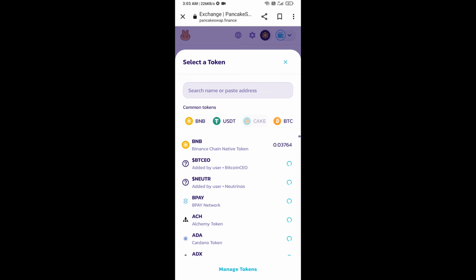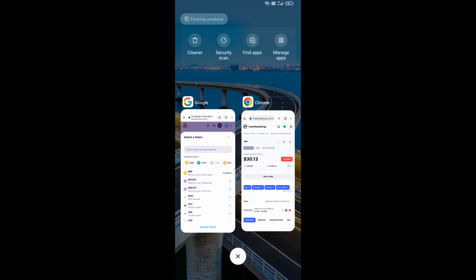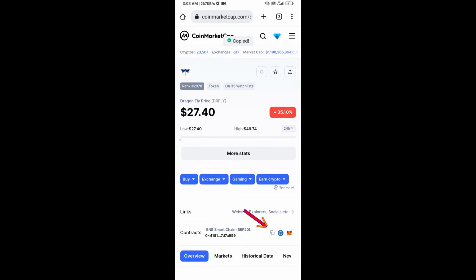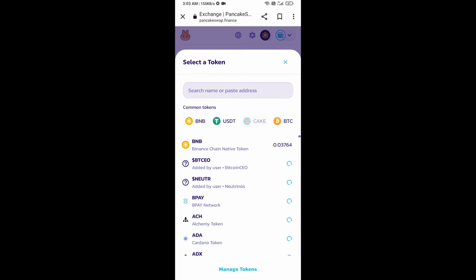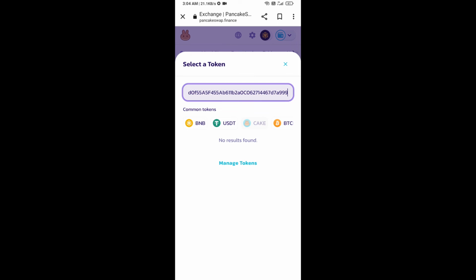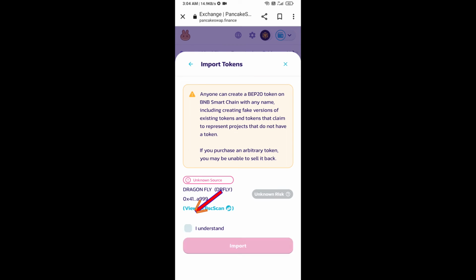After that, you will open the DRFLY token smart address, and you will open DRFLY token on CoinMarketCap. Now here you will copy this address and paste it here. Click on import. Click on I understand and click on import again.